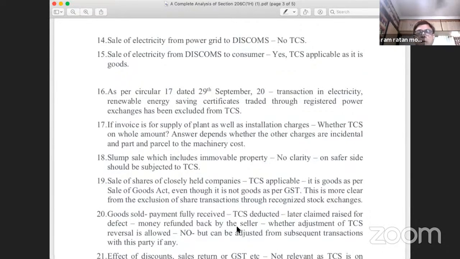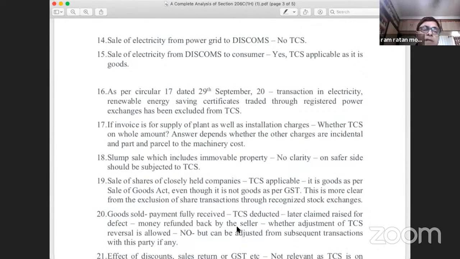Because I will be paying electricity dues. I am a buyer and I will be paying against those dues to those electricity companies. So the question comes whether electricity is really goods. Do they fall within the definition of goods? Yes, it has been held by the Supreme Court in 2003 in the Antrix case that electricity, though it is an intangible asset, still falls within the definition of goods.